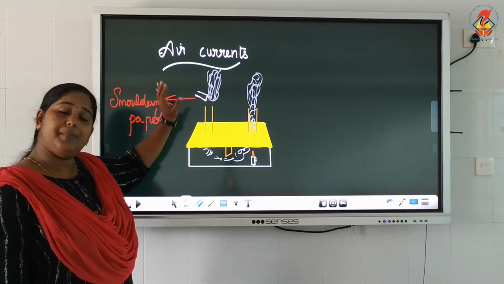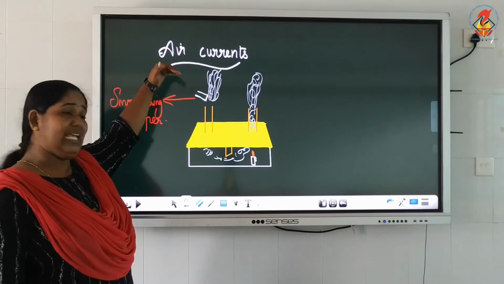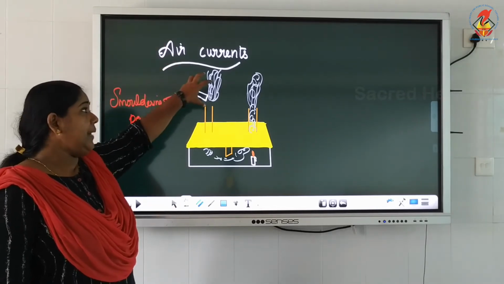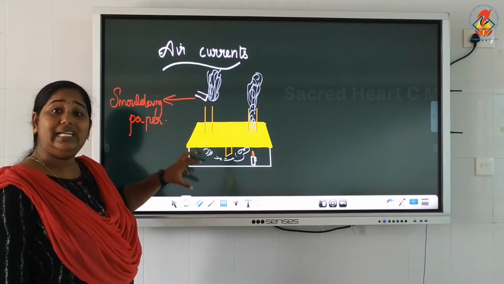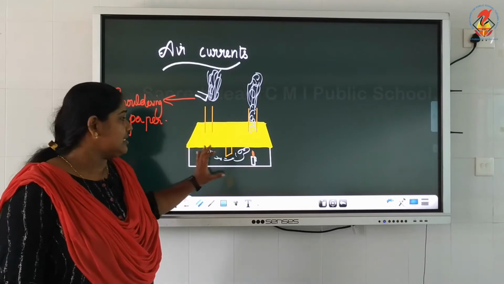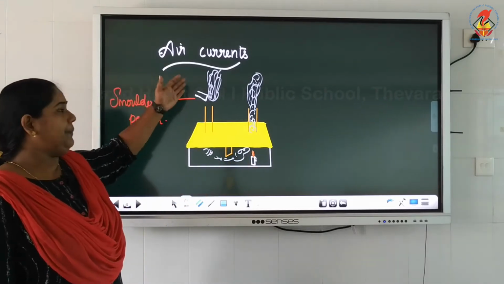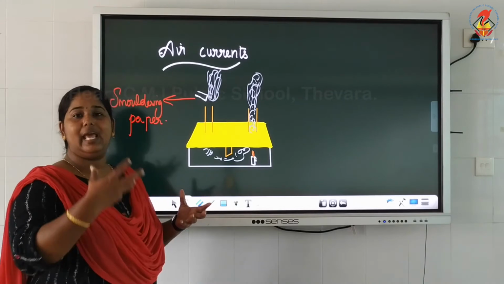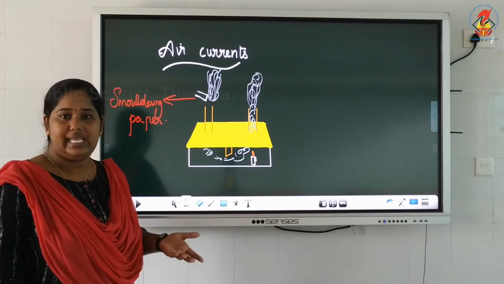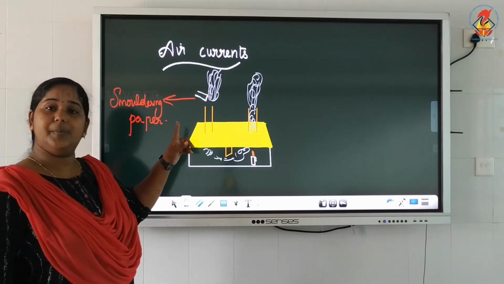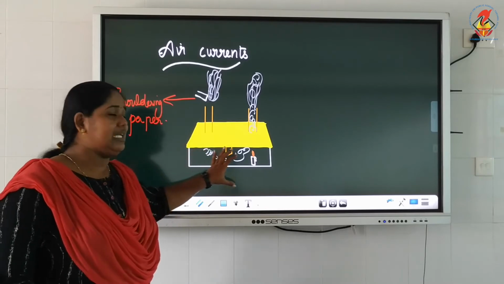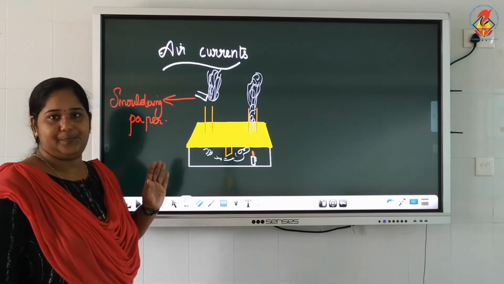This smoldering paper is used in order to see the air. Smoldering paper produces smoke. So, the air passing from this side will contain that smoke, and we can clearly see that smoke with that air passing through this area. If we are not keeping a smoldering paper, normally air will pass through this chimney, but we will not be able to see it because we can't see air. Here we are using a smoldering piece of paper so that air carries that smoke, and that smoke can be seen clearly here passing to the next side.